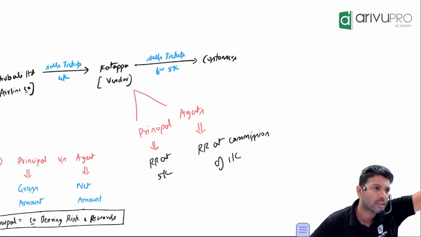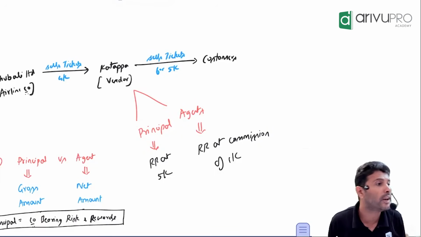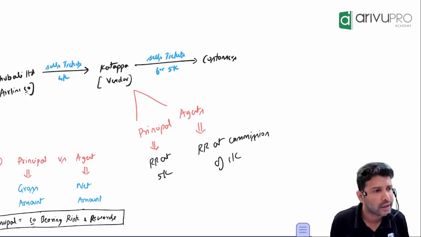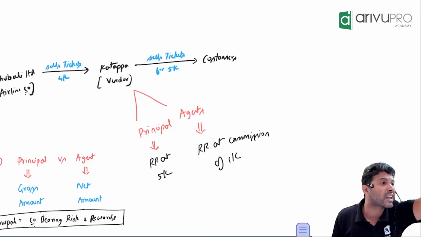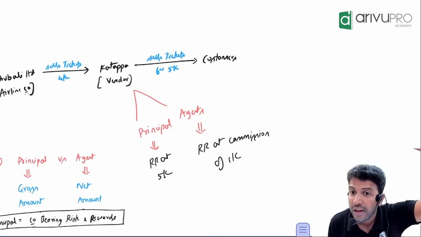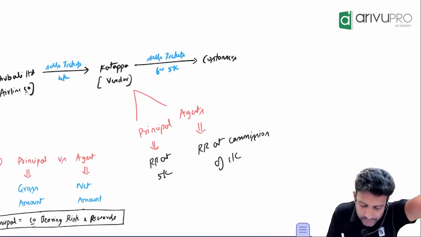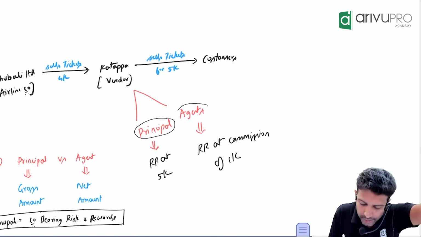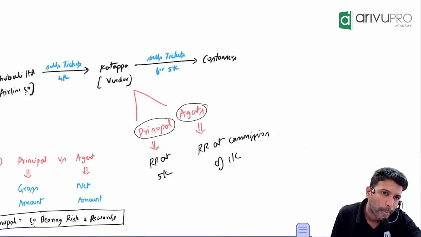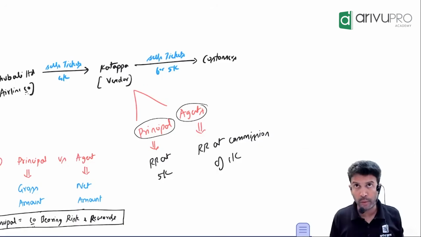Got it? Yes, sir. Sir, how do we find whether he is a principal or agent? How to find out whether Katappa is a principal or agent? Sir, in one liner, there are some conditions for it. But if I have to say in one liner, if Katappa is taking risk and reward, if Katappa is bearing risk and reward, then Katappa is a principal. If Katappa is not taking risk, he is simply an agent. Easy. If he is taking risk, he is a principal. Not taking risk means agent. So how will we know that?